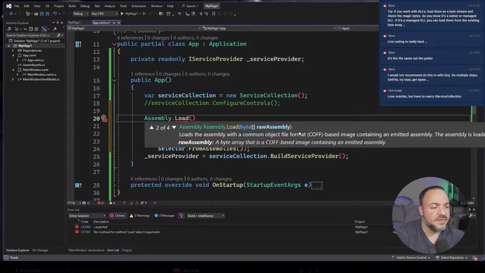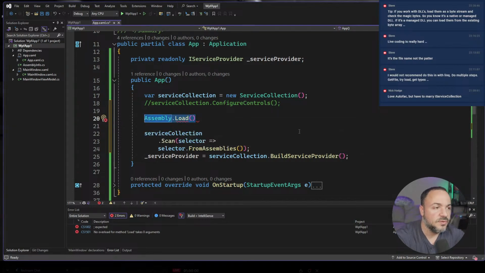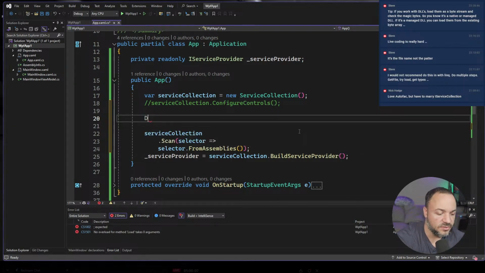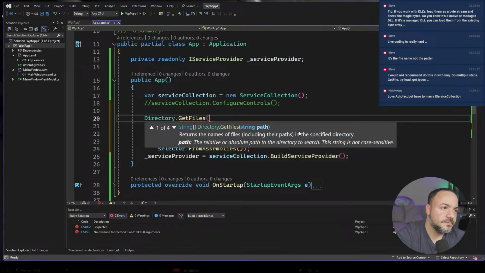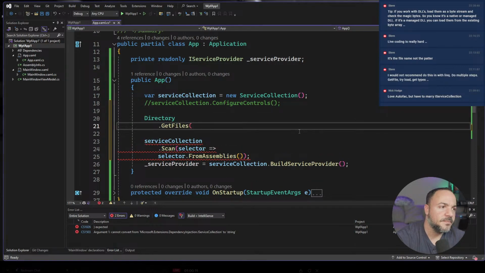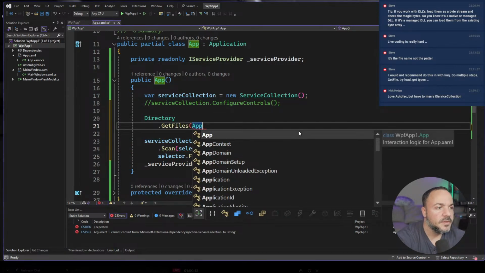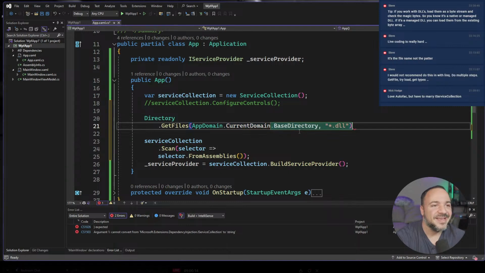As Steve is saying, when you're going through those files, so you do directory get files. Come on, Copilot. Remember what I put before? No? Okay. There it is. So we're getting all the files now.